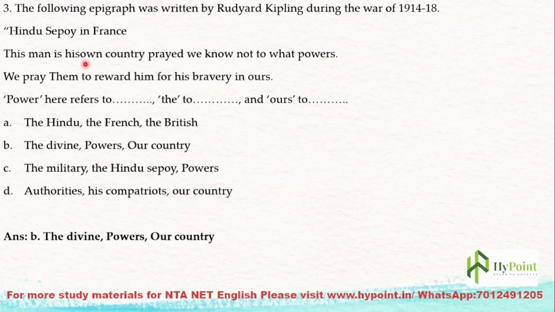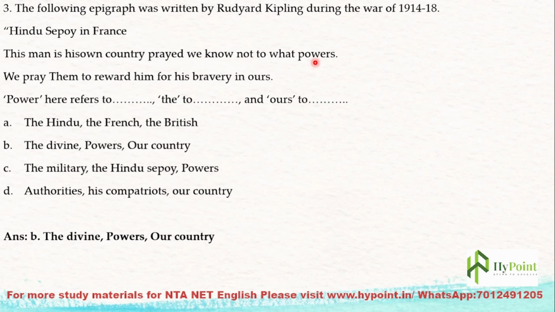This man is his own in his own country, prayed we know not to what powers. He is referring to a sepoy in France, who is Indian. He prays in his country, we do not know to what powers.